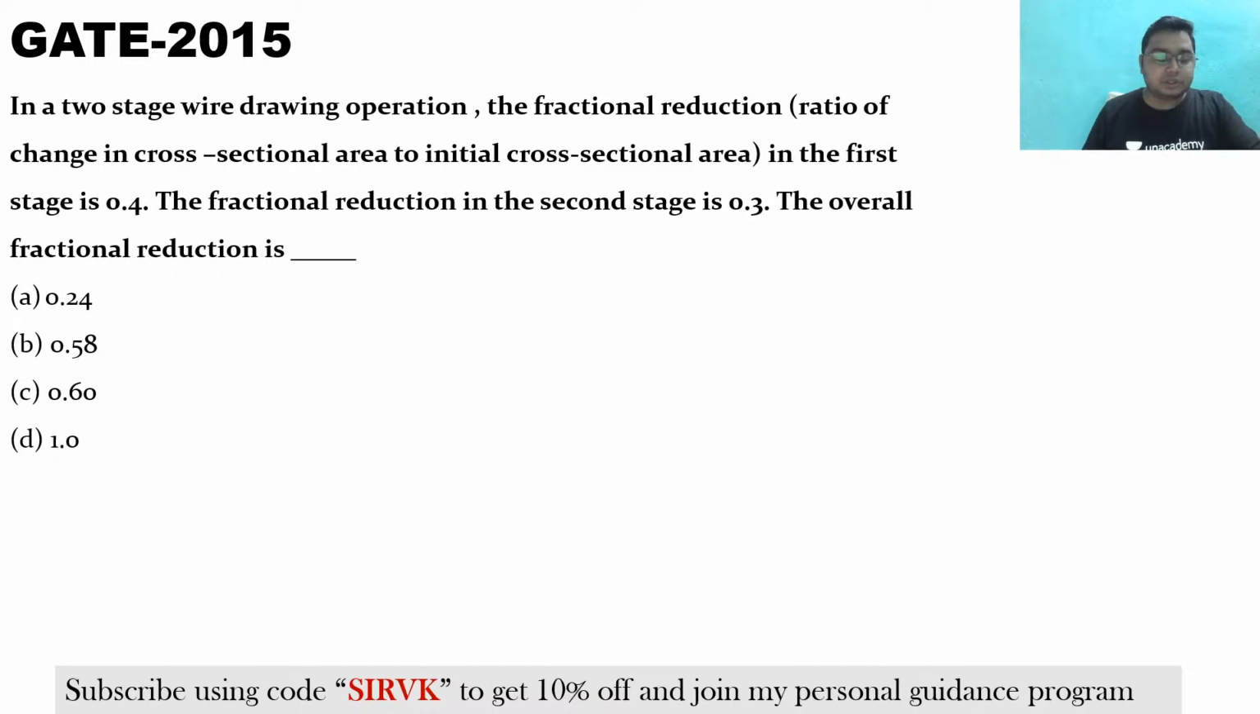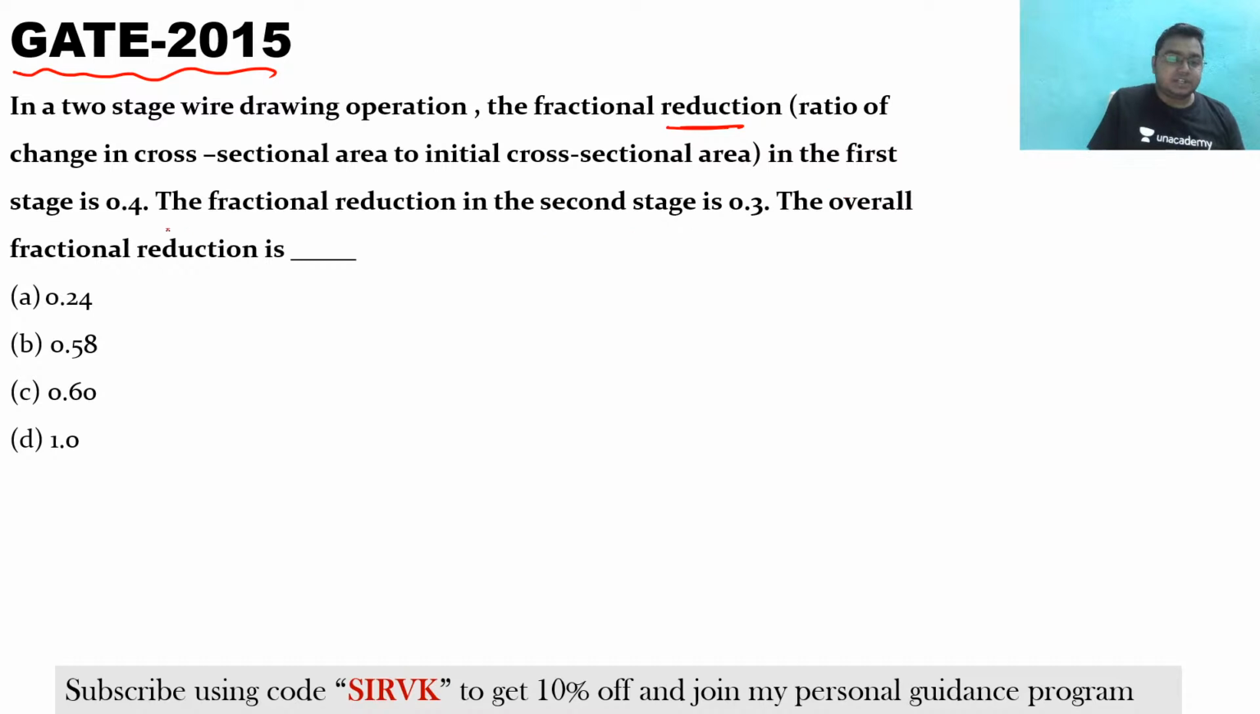Please try to solve this question, which was asked in GATE 2015. In a two-stage wire drawing operation, a fractional reduction is given. What is the meaning of fractional reduction? It is the ratio of change in the cross-sectional area to the initial cross-sectional area. This is what has been explicitly mentioned in the question.